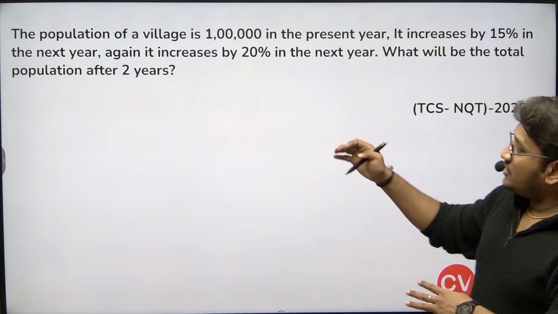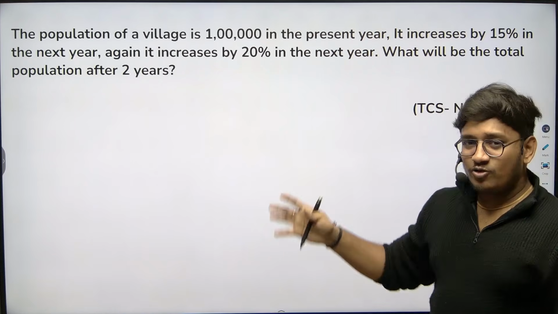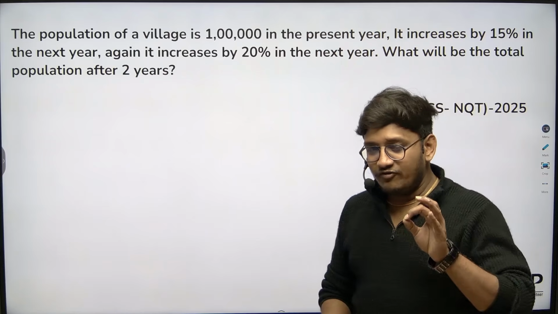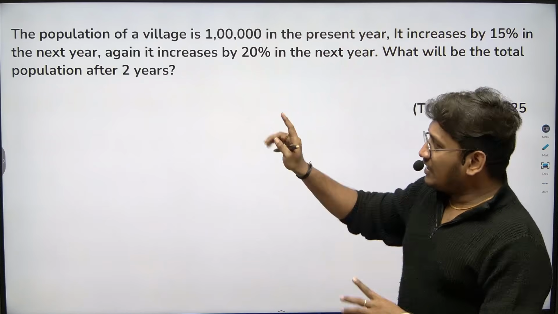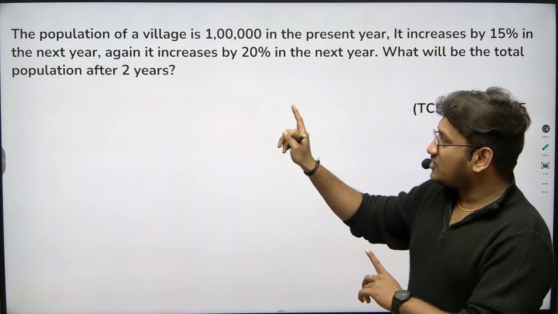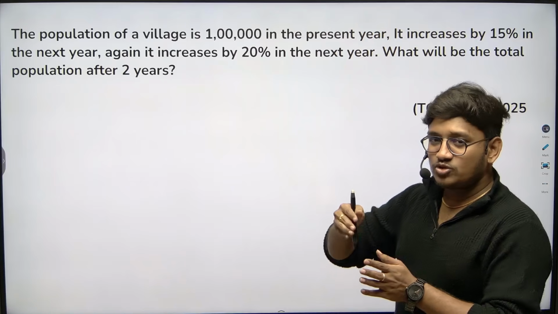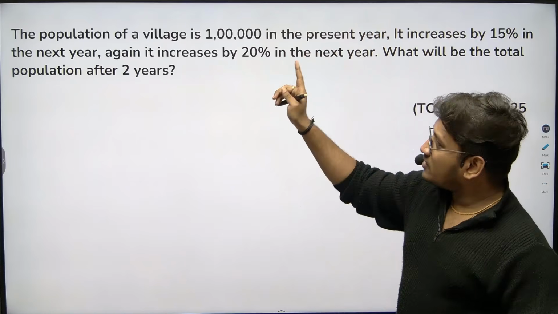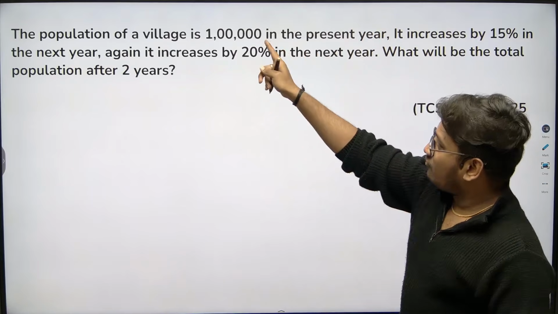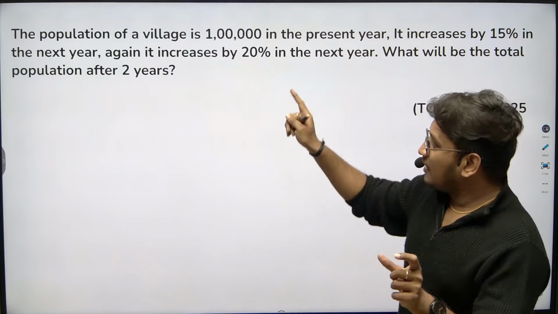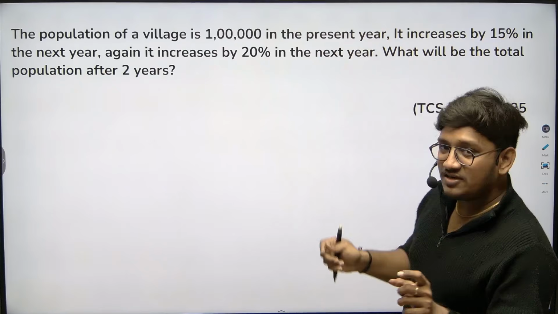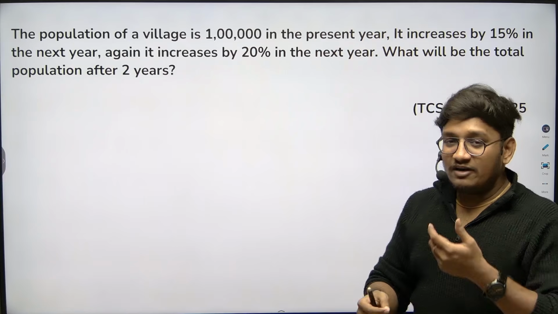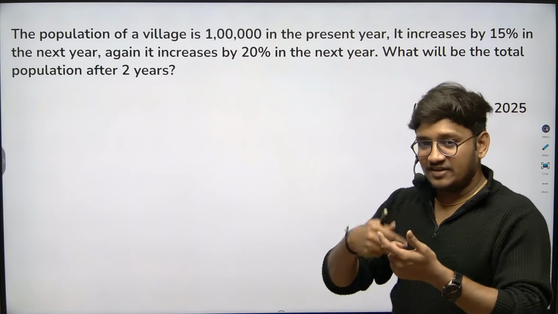Guys, if you observe, we just discussed the same pattern of question one question ago. If you understand that question clearly, I'm not going to explain this one. Almost 2 questions of this type got repeated in the slot. So pause the video and try to solve this question. One lakh is the initial population. First it increased by 15% from 1 lakh, and from whatever value we get, it increases by 20% again in the second year.